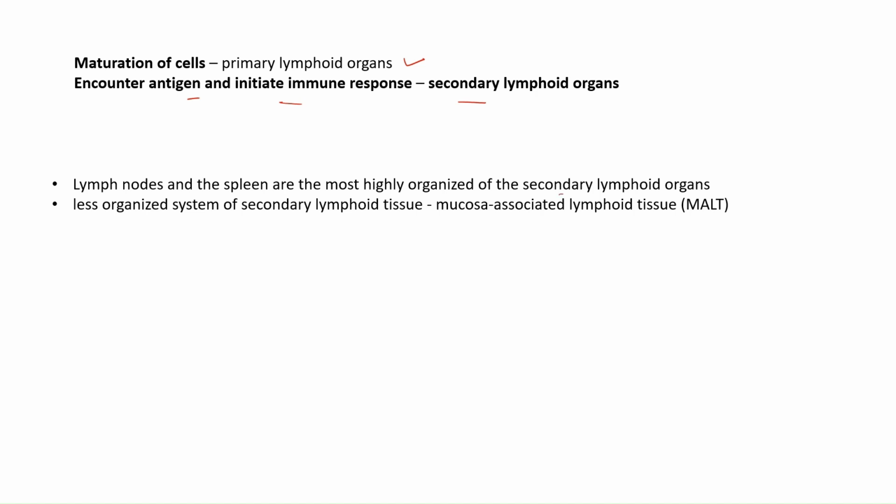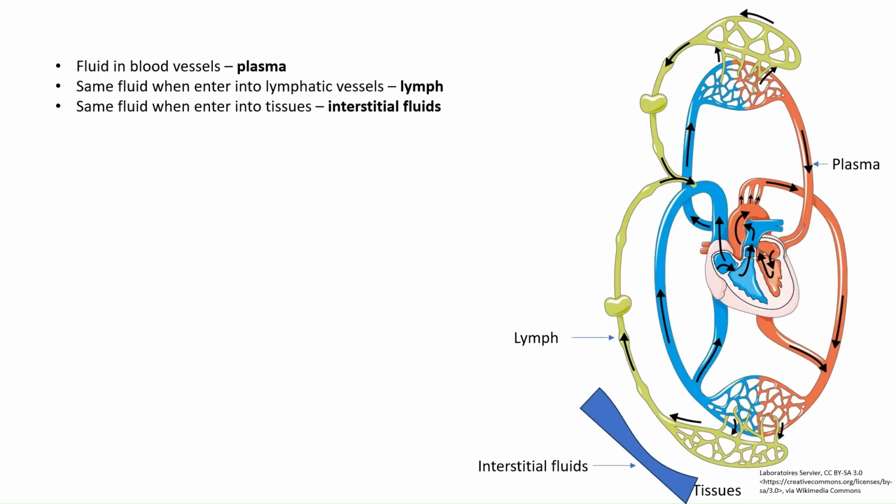Now, among secondary lymphoid organs, lymph nodes and spleen are the most highly organized organs. Coming to the less organized system, it includes MALT, that is mucosa associated lymphoid tissue. The fluid which is present in the blood vessels, we call it plasma. When the same fluid enters the lymphatic vessel, we call it lymph. And again, when the same fluid enters the tissue, we call it interstitial fluid.